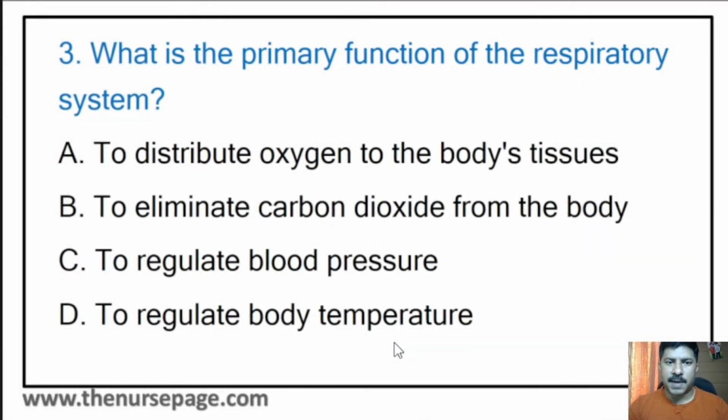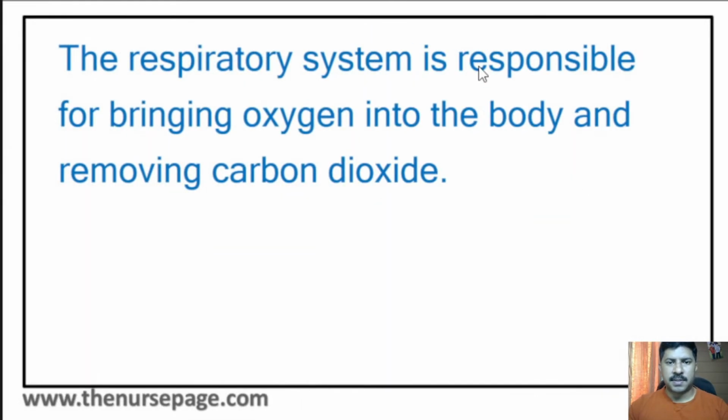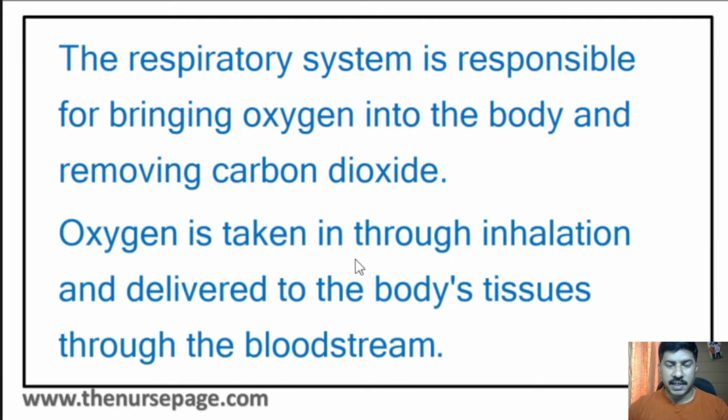Third question: what is the primary function of the respiratory system? To distribute oxygen to the body's tissue, to eliminate carbon dioxide from the body, to regulate blood pressure, to regulate body temperature. Here the correct answer is to distribute oxygen to the body's tissue. The respiratory system is responsible for bringing oxygen into the body and removing carbon dioxide. Oxygen is taken in through inhalation and delivered to the body tissues through the bloodstream.